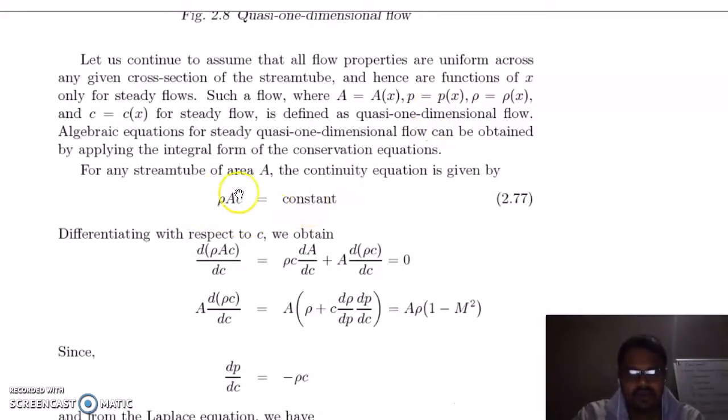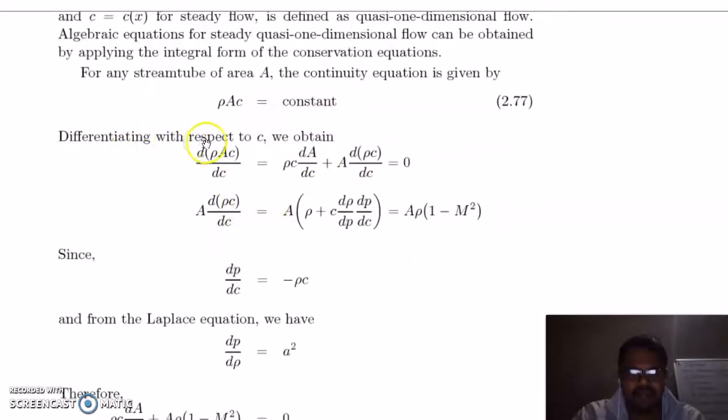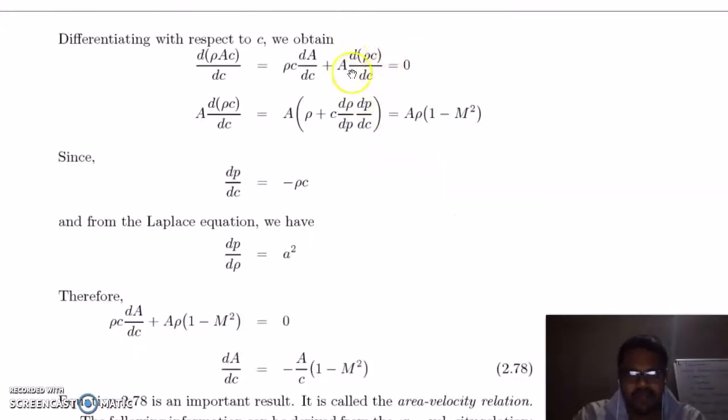So we know from the continuity equation that density times area times velocity is equal to a constant. Take the derivative with respect to x and you will get this equation. By keeping density and velocity constant, take the derivative of A. Now keeping A constant, take the derivative of velocity with respect to x. Now consider this term only. We can write it in this form, density into c.